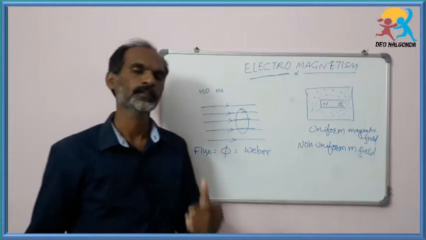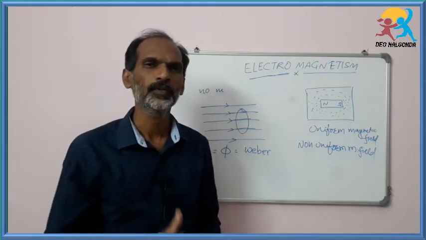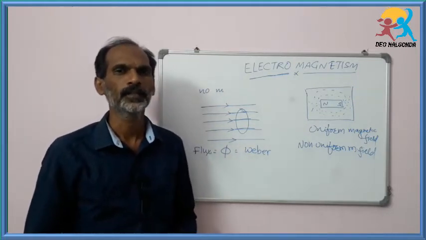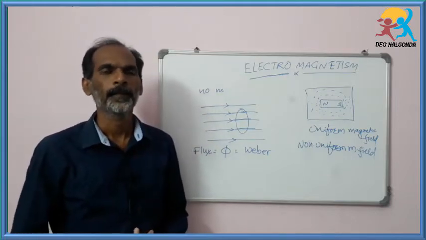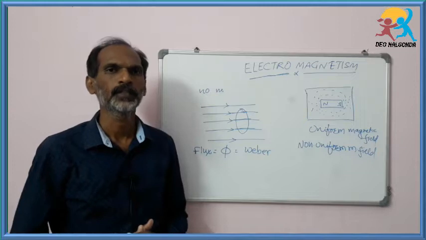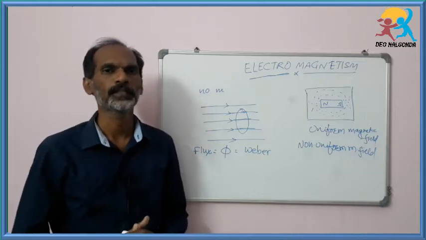Now we will discuss flux density. We know the population density. Cities like Mumbai, Calcutta and Delhi are high density populated areas.